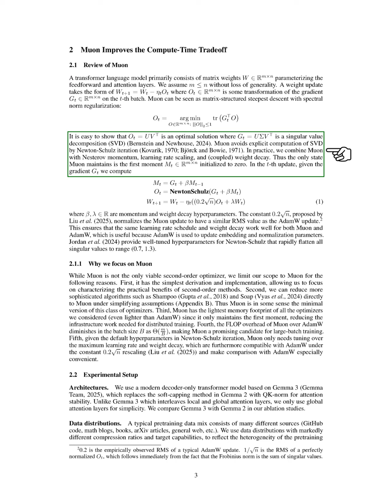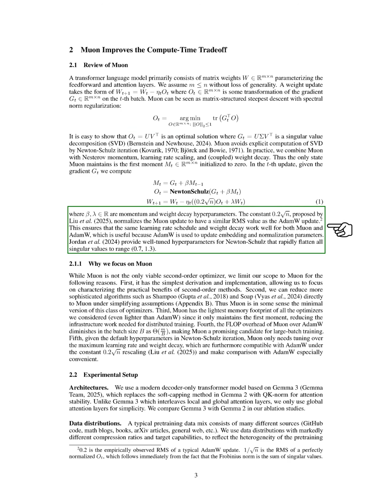Muon operates like a matrix-based steepest descent method with a focus on regularization, and it optimally finds solutions without directly computing singular value decompositions by using Newton-Schultz iterations. In practice, we combine Muon with techniques like Nesterov momentum, scaling the learning rate, and weight decay, maintaining only the first moment initialized to 0. During updates, we calculate the gradient while considering momentum and weight decay parameters.